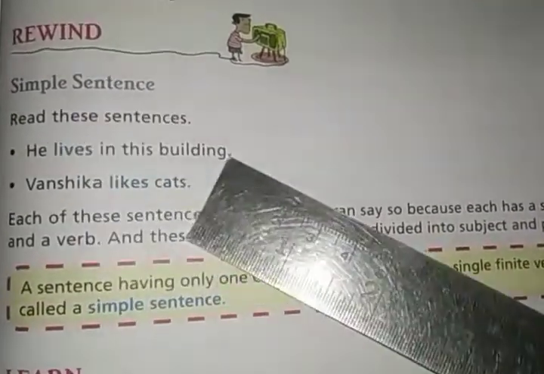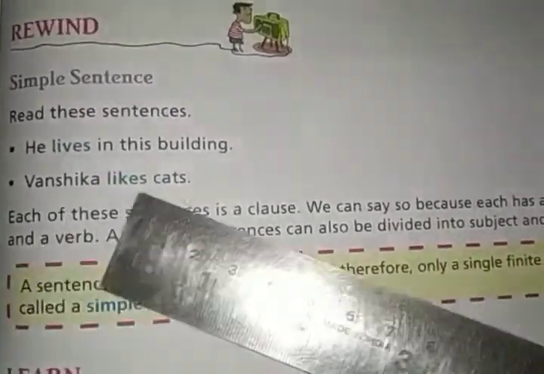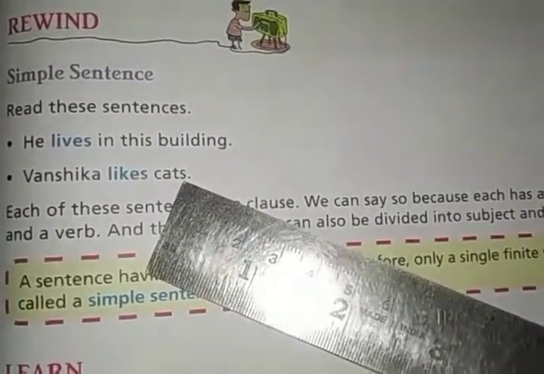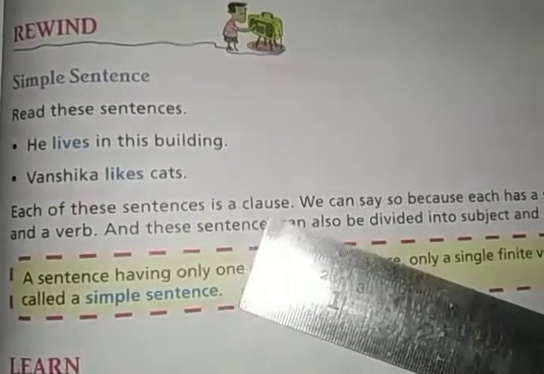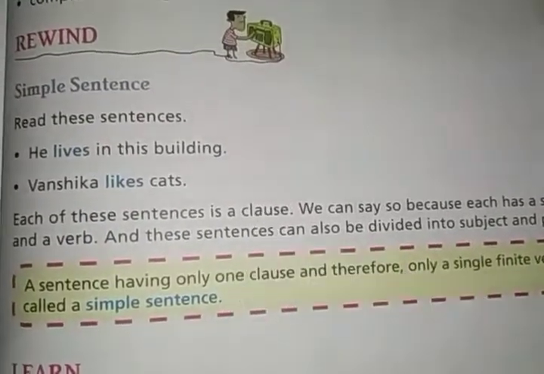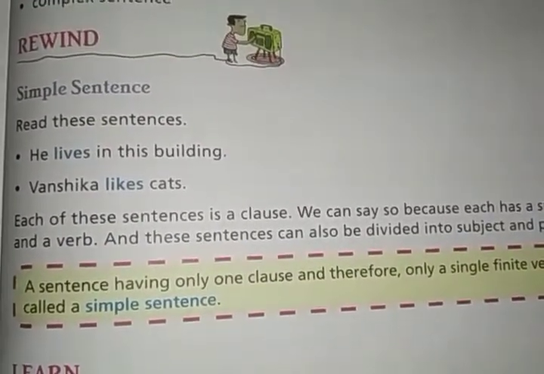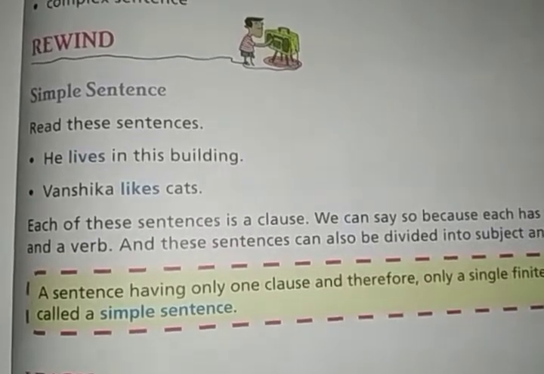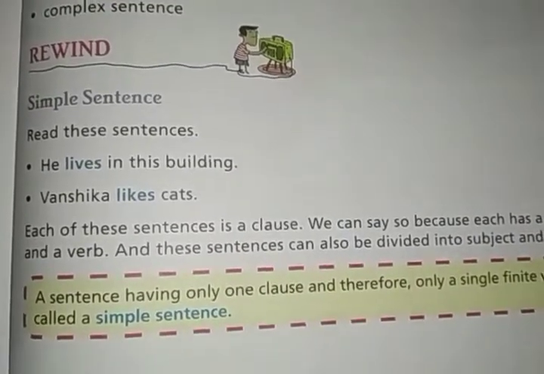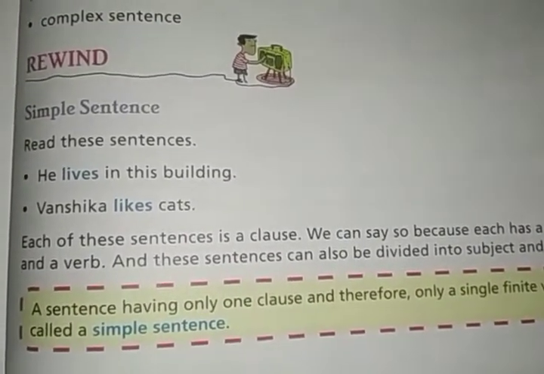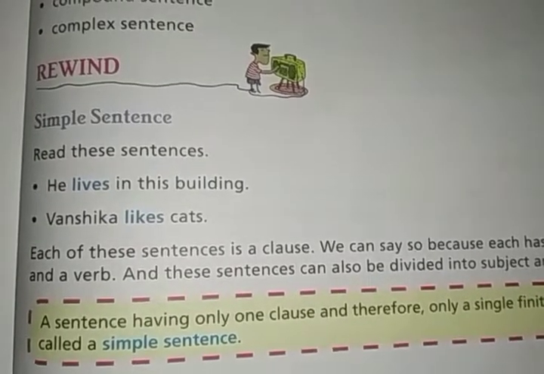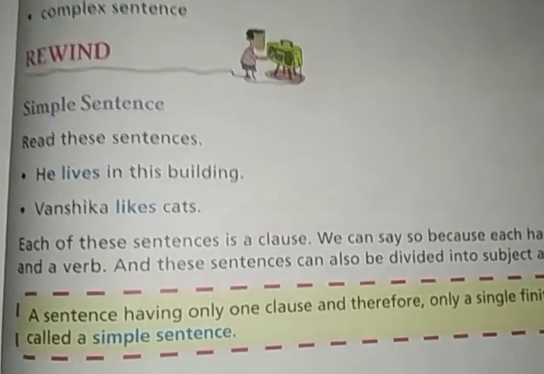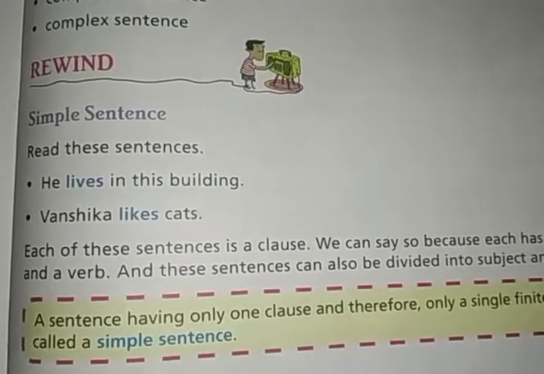Read these sentences. He lives in this building. Vanshika likes cats. Each of these sentences is a clause. Now what is a clause? A clause is a group of words that contains a subject and a finite verb. Clause means a group of words that has a subject and a verb, a finite verb.